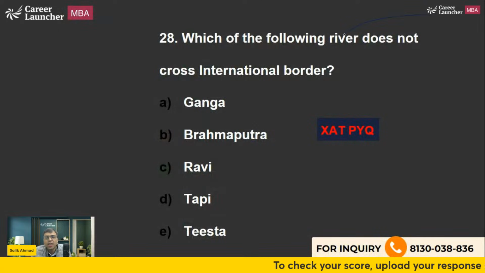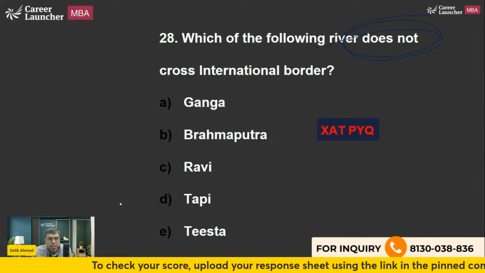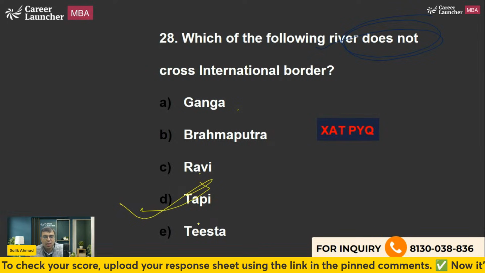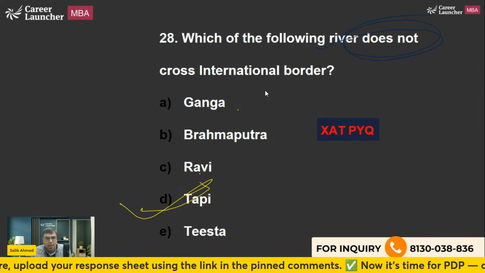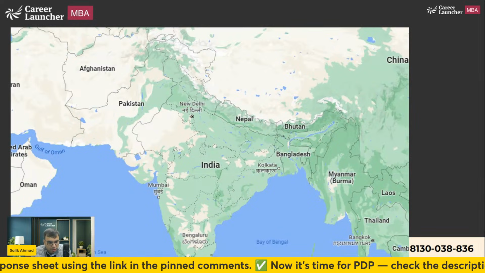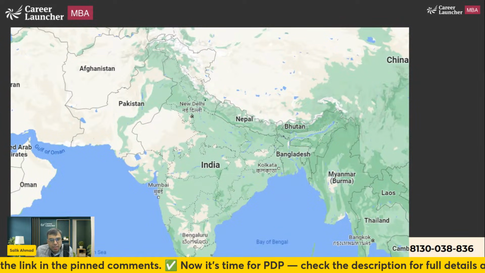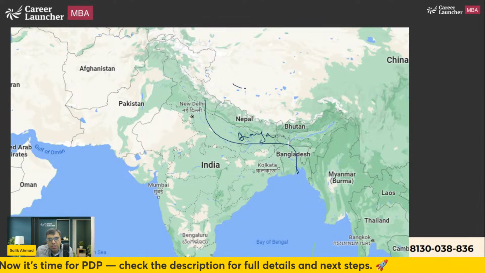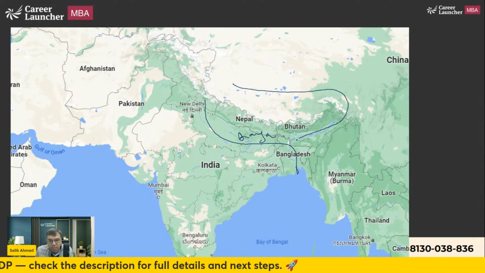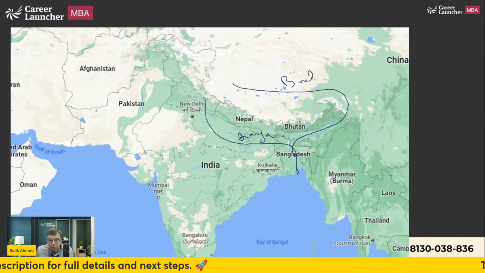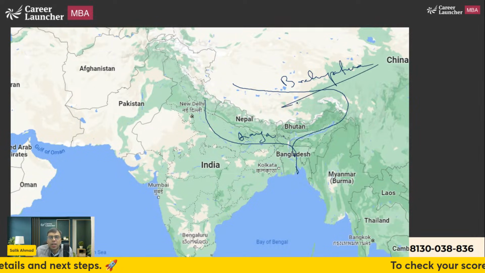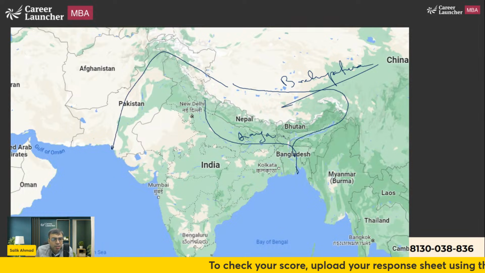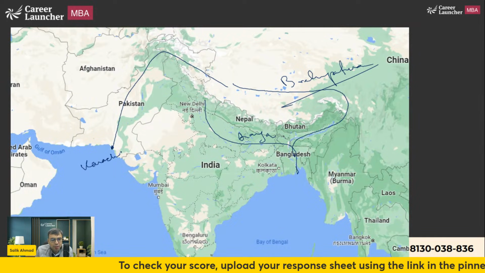Which of the following river does not cross international border? Now, interesting question. And the answer is actually Tapti River, because Ganga, Brahmaputra, Ravi, Tista all actually cross international border. Let me show. So Ganga starts from here. It goes like this. So it goes to the Bangladesh. This is Ganga. Brahmaputra starts from Tibet, comes like this, then it goes like this, so it crosses the international border. Brahmaputra in Tibet is called as Sangpo, right? Similarly, Indus starts from here, goes to India, then goes to Pakistan, falls near Karachi in Arabian Sea, right?